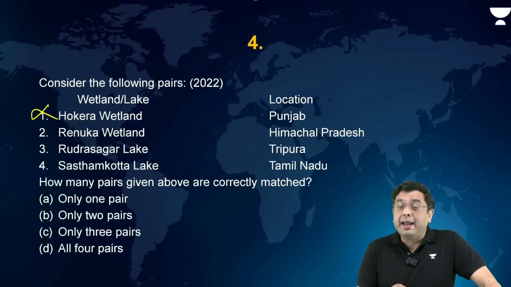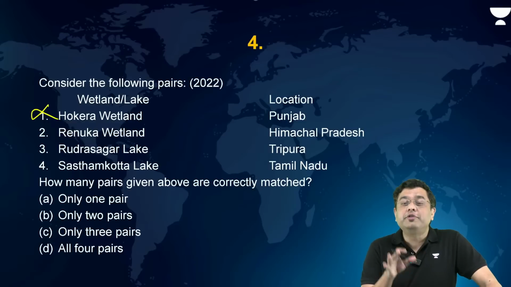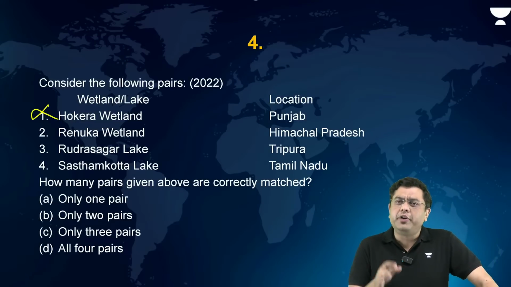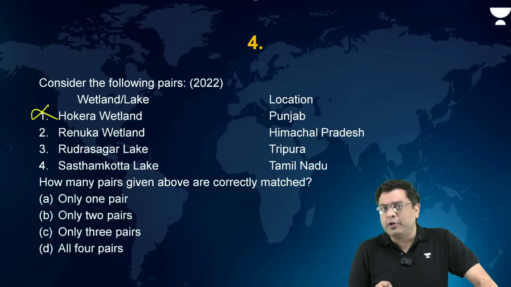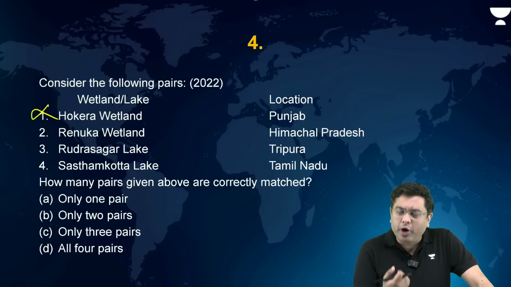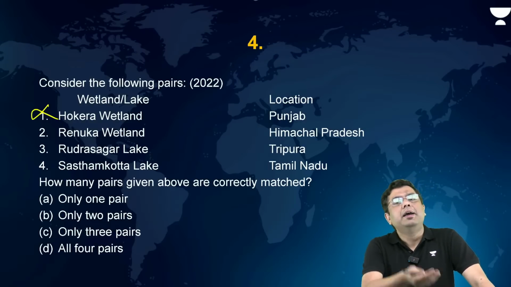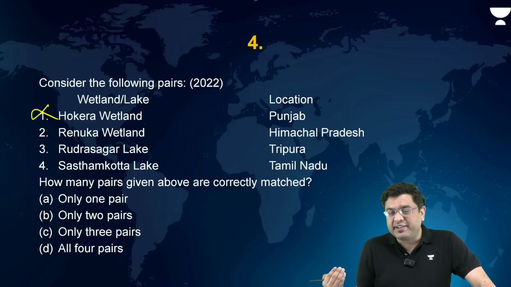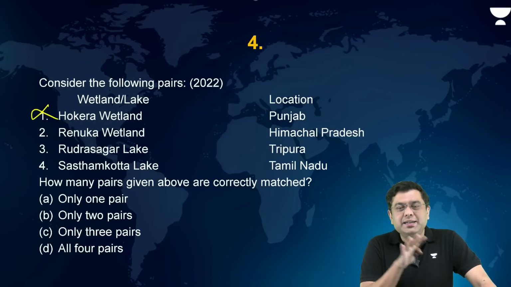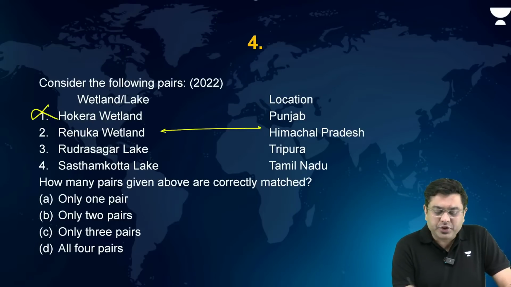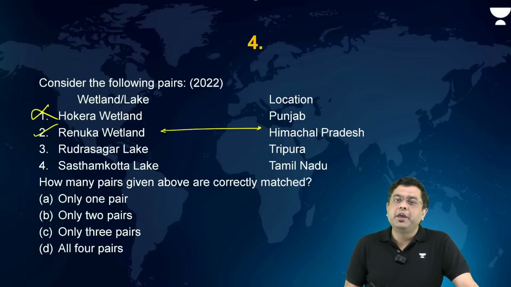Along with the Pong Dam Ramsar site, this is one of the important Ramsar sites in the region of Himachal Pradesh. A lot of migratory species of birds, particularly from the northeastern part of Asia and Central Asia as well, end up making a stop in the region of Renuka wetland before moving further south in the central, eastern and western part of India. So this is correctly matched. It is situated in Himachal Pradesh.